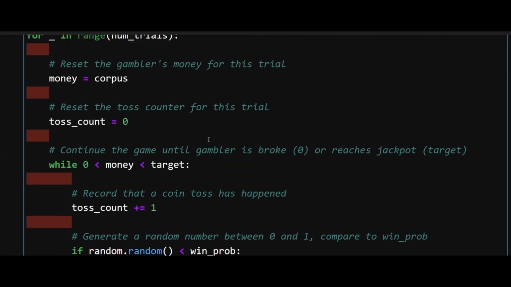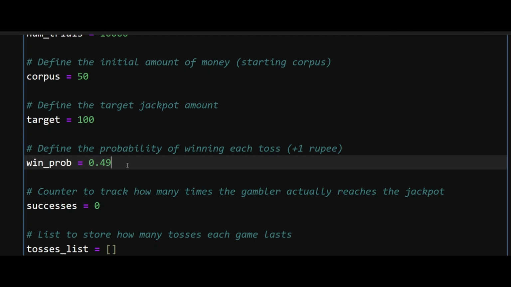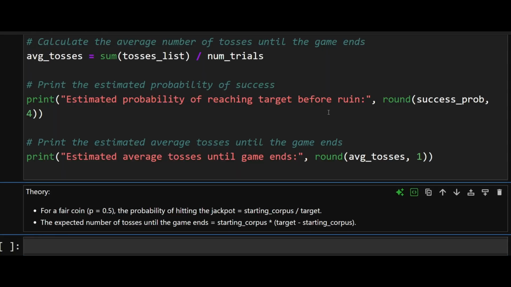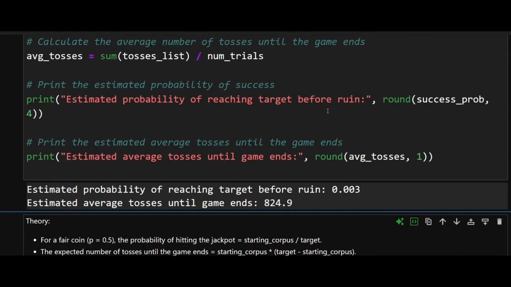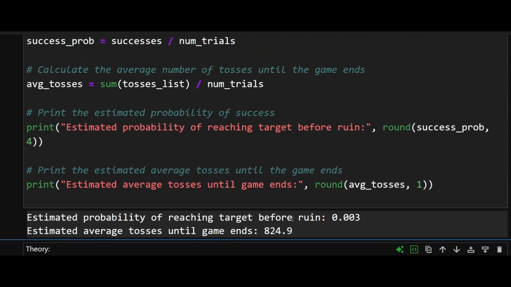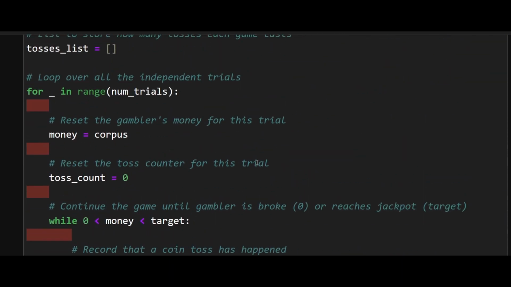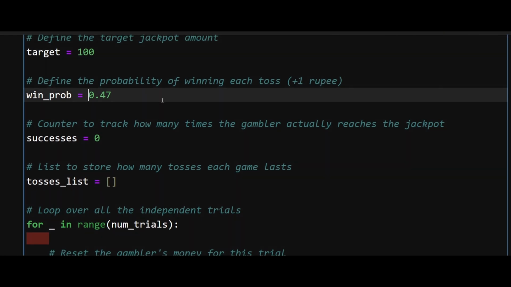So what happens if, let's say, this game is more unfair, the gaming platform is biased. Let's say my probability of win is 47% and the platform's probability is 53%. Let's see what happens then. I have no chance of winning this game. I'll be totally ruined if I continue to play this game, and this time my destruction will come much earlier. It'll just take me 800 games to completely destroy myself. And that has happened just by a slight change in this probability of win. Just 3% change in probability of win, or 3% unfairness, can completely wreck me. This is something very startling, and that's the reason why people get totally conned.